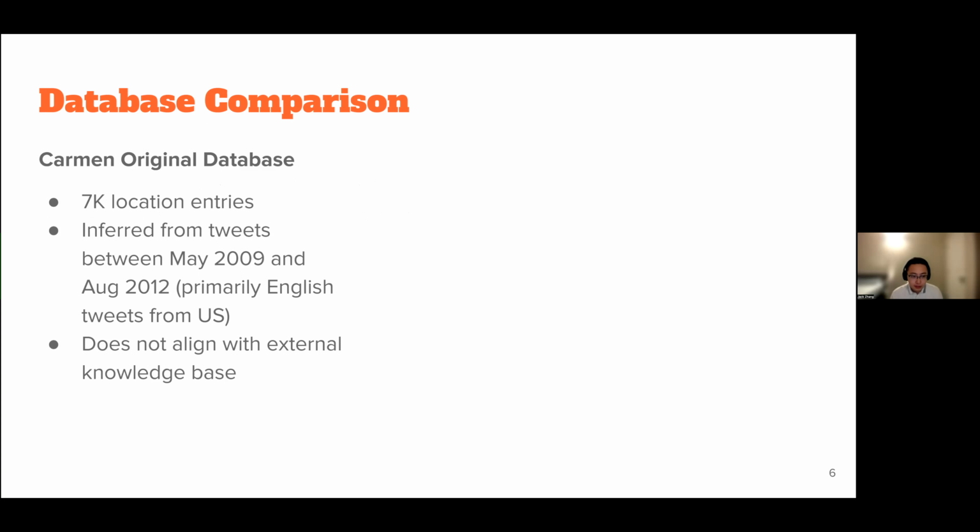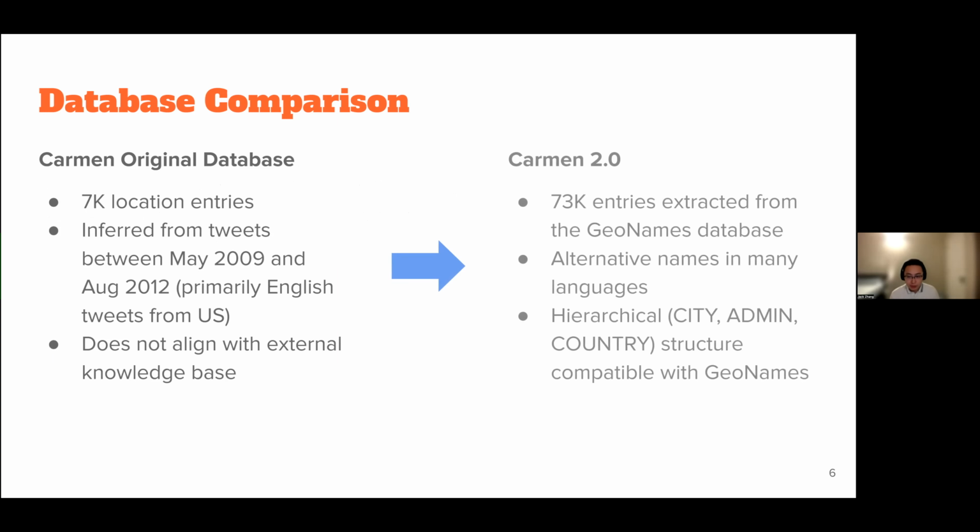The Carmen original database has 7,000 location entries inferred from tweets between 2009 and 2012, which are mainly English tweets from the US. And it does not align with any external knowledge database. In comparison, Carmen 2.0 has 73,000 location entries extracted from the GeoNames database. It has alternative names in many languages, and the location format is hierarchical, so it can be compatible with GeoNames.